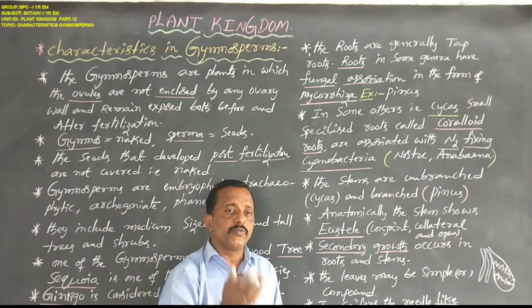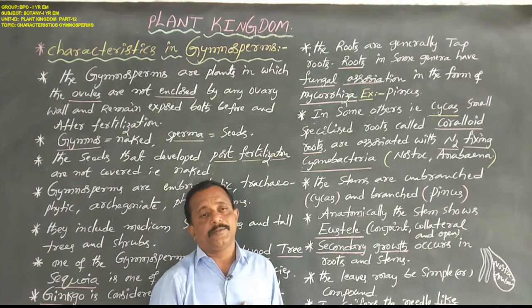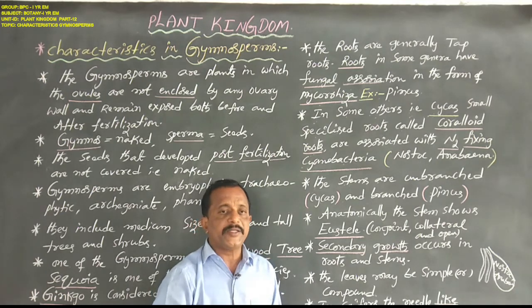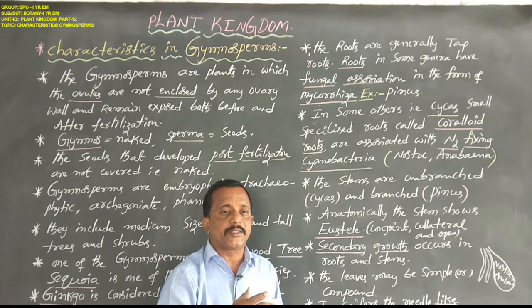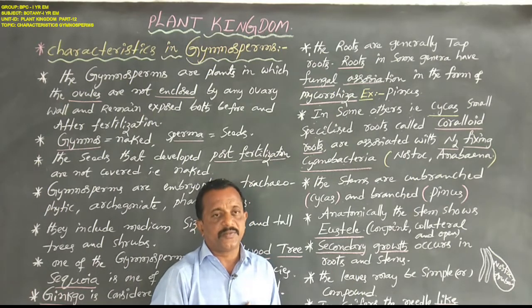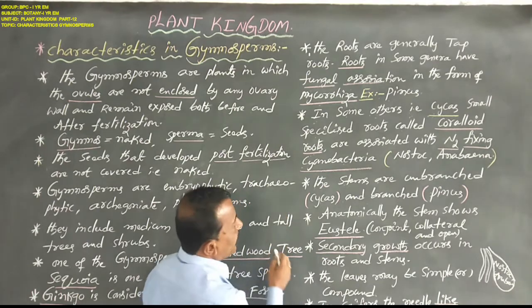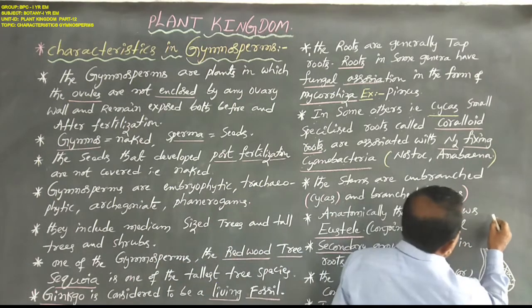Here in gymnosperms, anatomically or internally, the stem shows eustele, meaning the vascular bundles are arranged in a ring-like structure. Several vascular bundles arranged in a ring-like structure is called eustele.